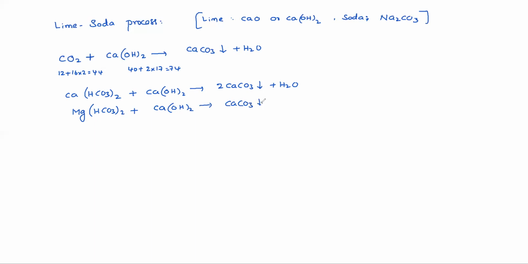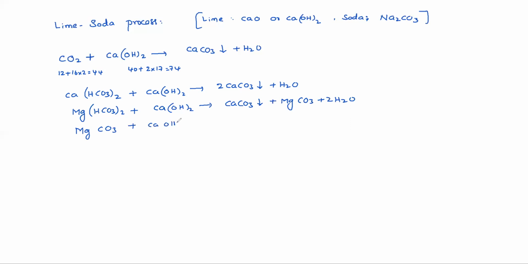CaCO3 gets precipitated and MgCO3 will form. Again it is soluble. So 2H2O. So this MgCO3 again needs lime. MgCO3 again reacts with lime.